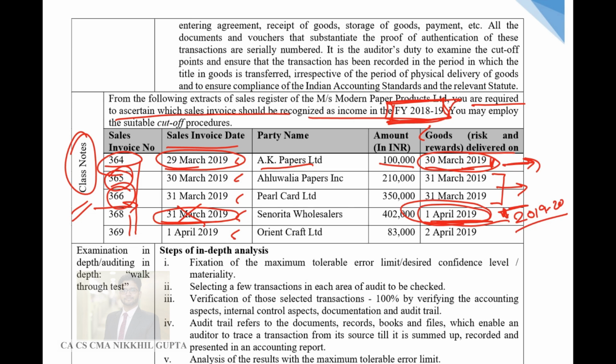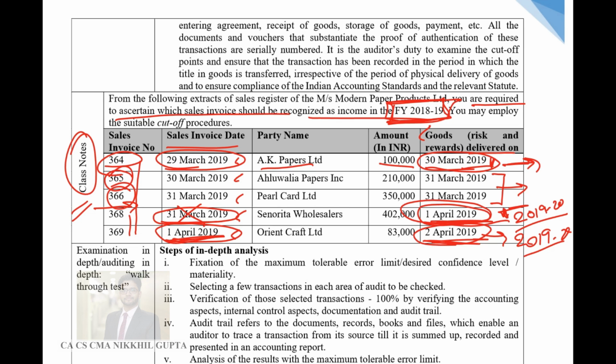So this revenue should not be recognized in 2018-19, but in 2019-20. Next are the invoices raised on 1st of April, with the goods, that is risk and rewards, transferred on 2nd of April. In this case also the revenue is to be recognized in the year 2019-20.